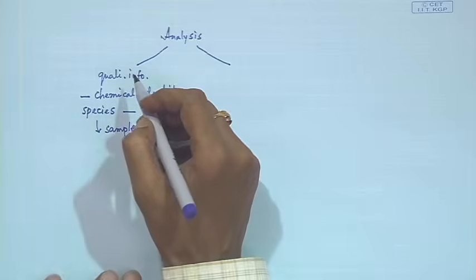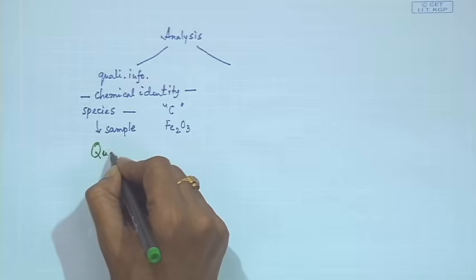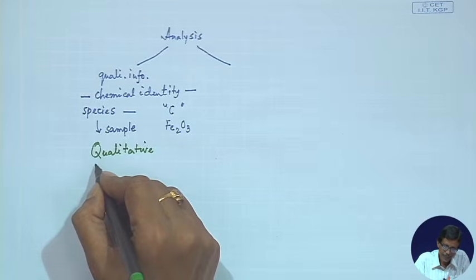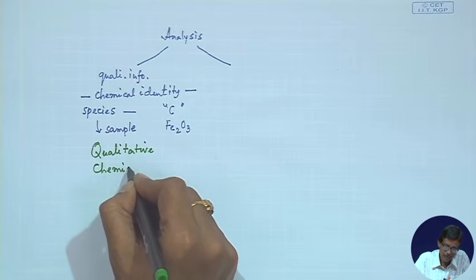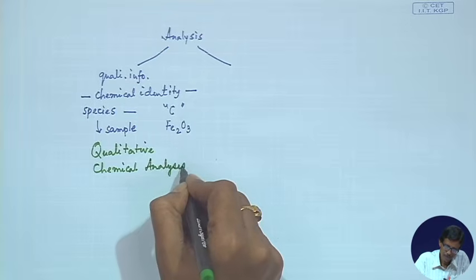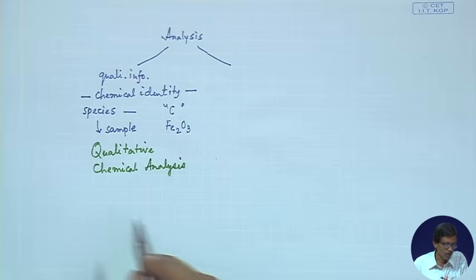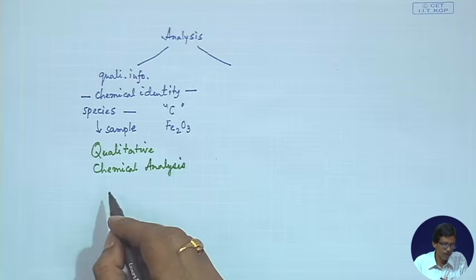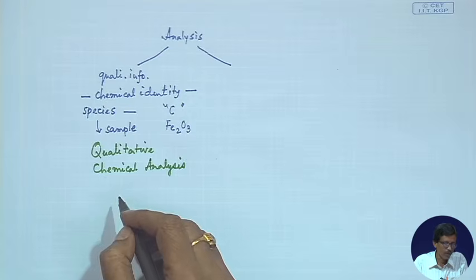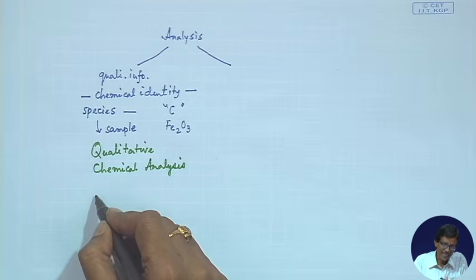So, this qualitative information gives rise to an analysis which we can term as the corresponding qualitative chemical analysis. So, this is important because what we are talking about is the Mars surface, the elements which are available on the Mars surface. So, quantitation.